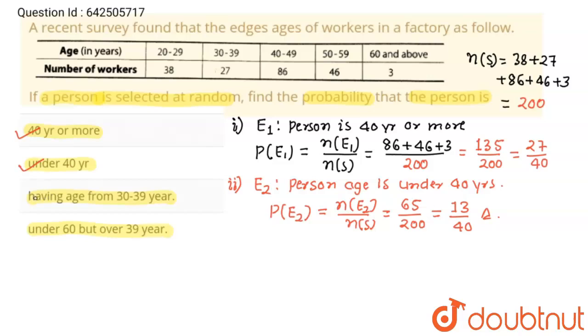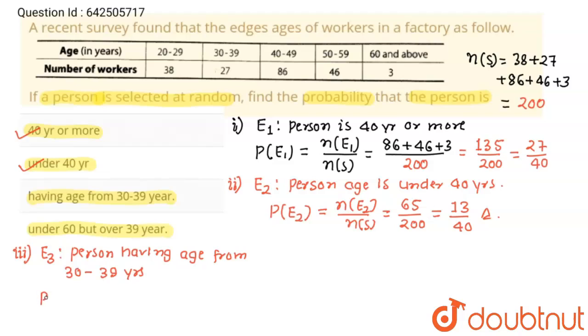Let's move to our third, having age from 30 to 39. For the third part, I am going to consider E3, which is our third event: the person having age from 30 to 39 years.